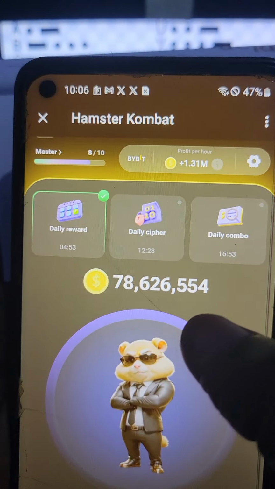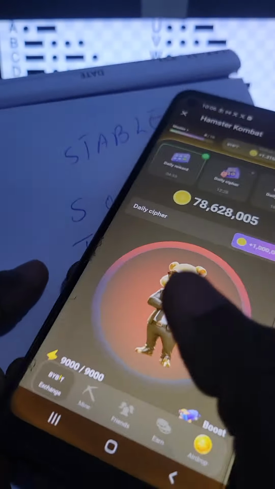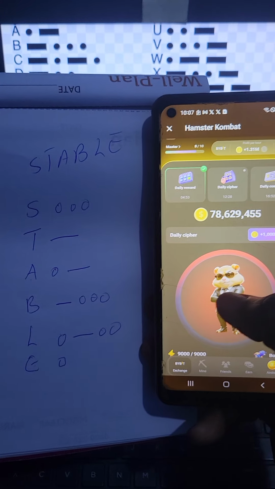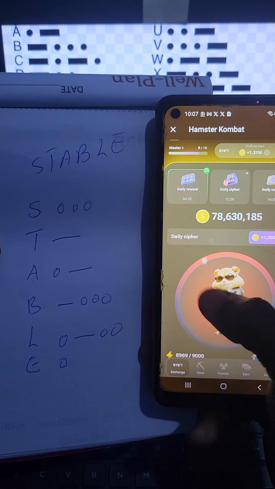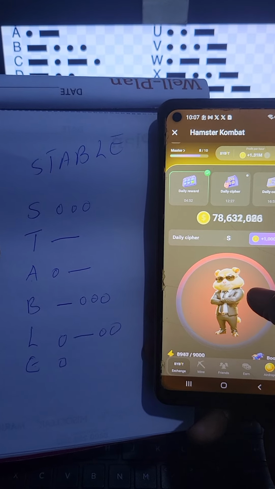As always, click in the middle where you see Daily Cipher till this button turns red. Then let us put in the Morse code. We said S, you tap 3 times. 1, 2, 3. S. Then T, you long press.